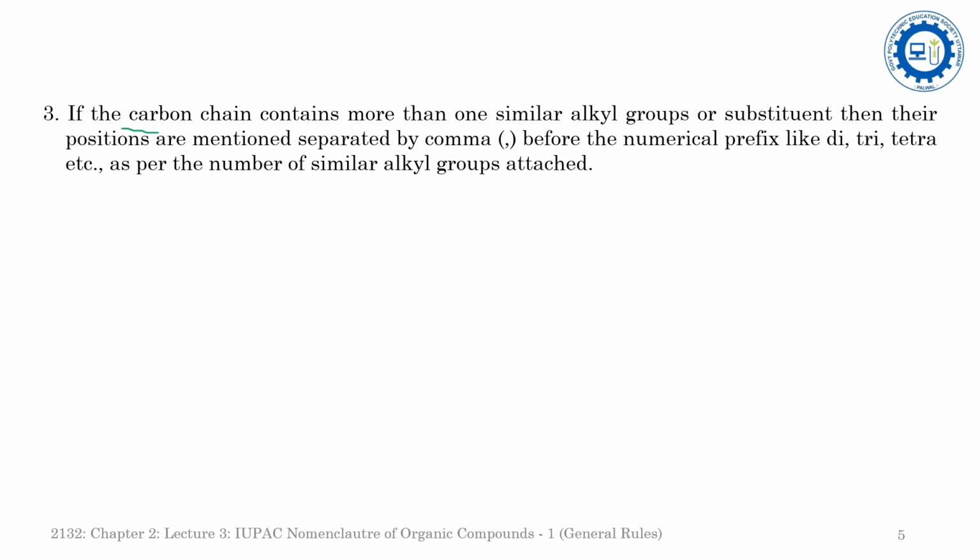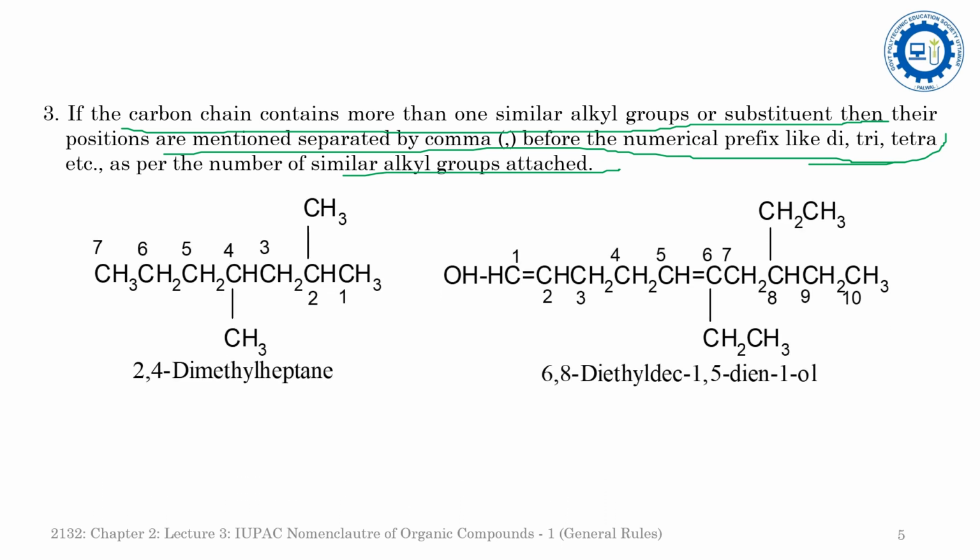If the longest chain contains more than one similar alkyl group or substituent, then their positions are mentioned, separated by commas, before the numerical prefix like di, tri, tetra that represents the number of the similar alkyl groups attached. See the first example here.